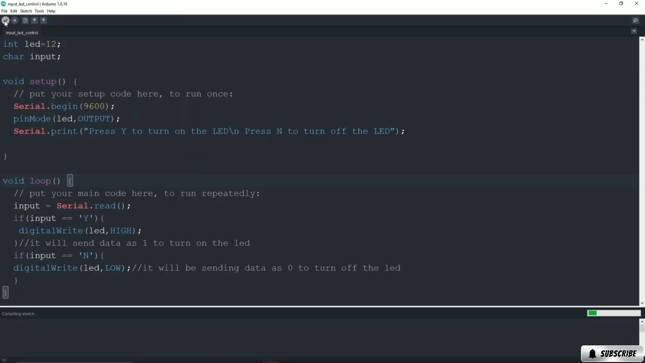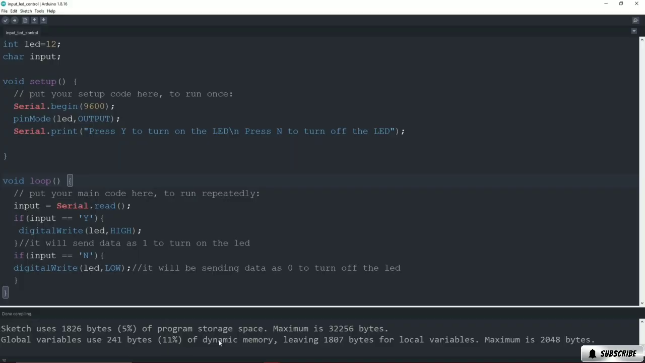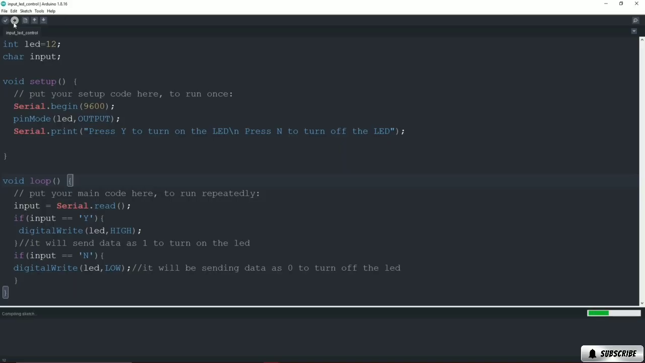So I will click on this verify button, and it should compile our code, and if there is any error, we will be able to see that. I think we have not missed any semicolon, or we do not have any syntax error. So our code has compiled successfully. Now we will upload it by clicking on the upload button, and we will see the output on our Arduino. So let's upload the code.